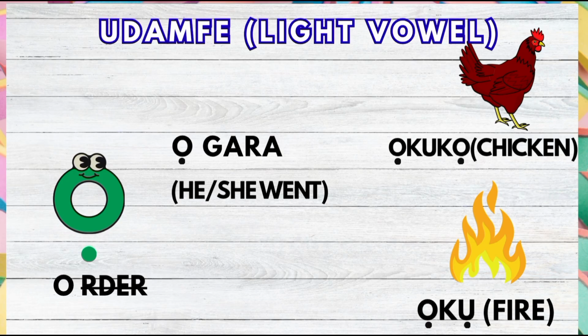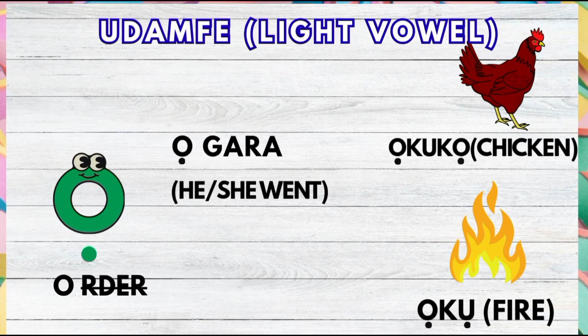Ọ gara. He or she went. Ọ is also a pronoun used for he or she or it. It is actually a subject pronoun.